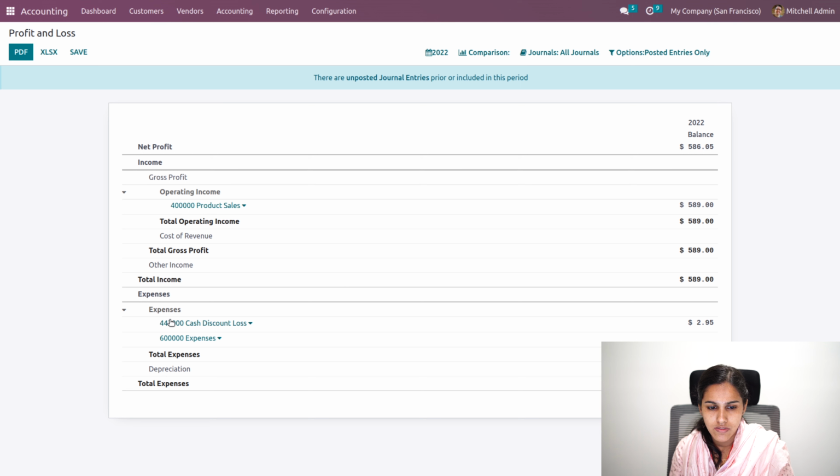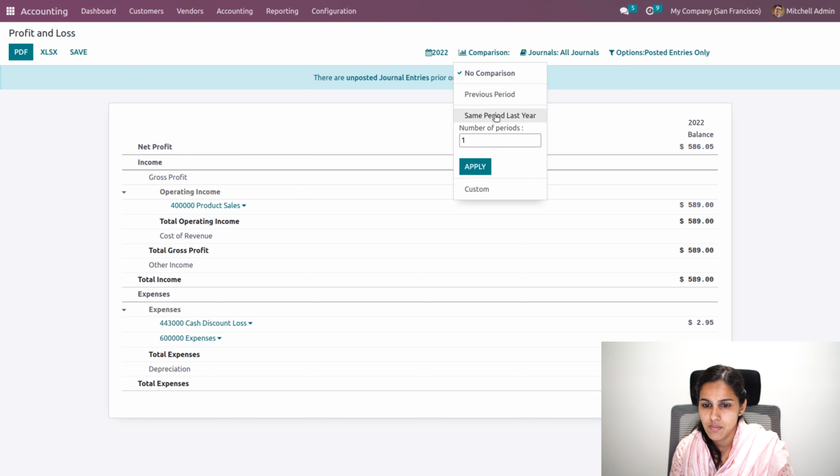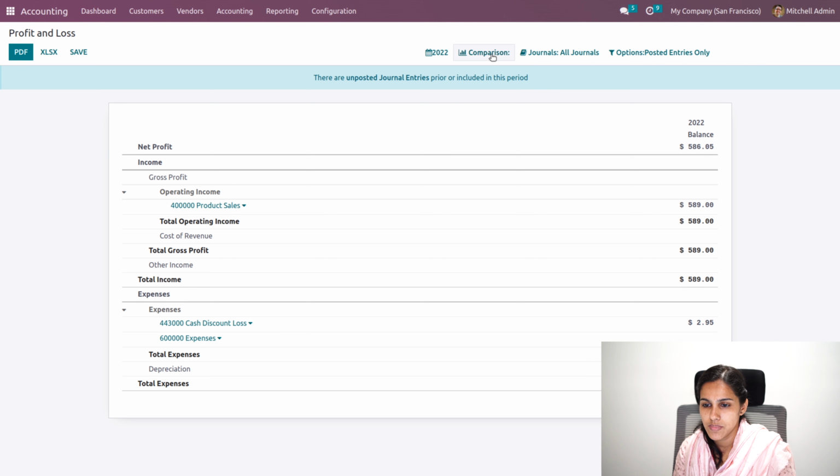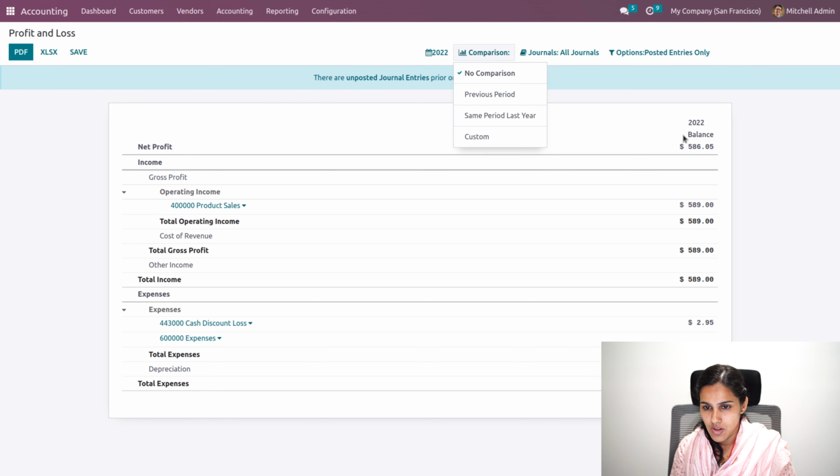And when it comes to expense, you can see the expense and depreciations, and the net profit can be seen. There is a difference between the total income and the total expense. Also you'll be able to compare the same period of last year, or the previous period, or no comparison, or you can even choose a custom period. So the profit and loss report comparison for those two periods will be available.